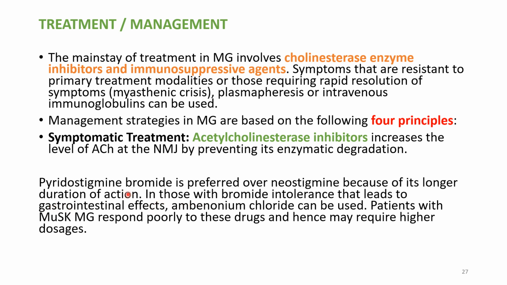But in those with bromide intolerance, okay, because in some patients bromide will lead to GIT effects, in those we cannot give pyridostigmine bromide. So in those patients we can give ambenonium chloride as the drug. And patients with myasthenia gravis respond poorly to these drugs and hence they will require higher dosages.